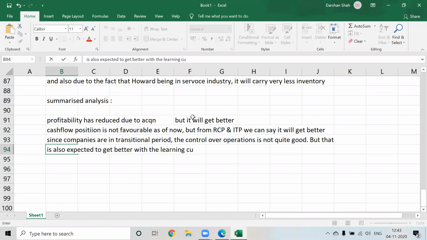Learning curve मतलब जितना ज़्यादा तुम लोग काम करोगे, the more you work in the industry, the better you get with the control. Is also expected to get better with the learning curve. Done. So I think now you guys know how to do the analysis and what exactly ACCA is expecting with the analysis. Yes. Okay. So I think that these two problems will be enough. Now you can start looking at questions from exam kit, okay, to do the analysis.